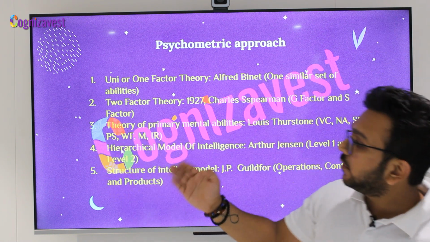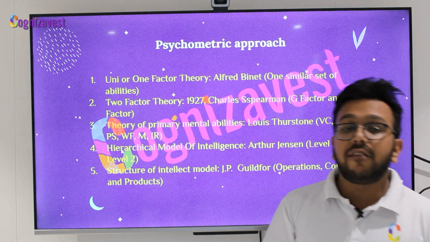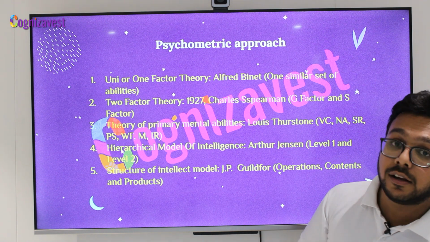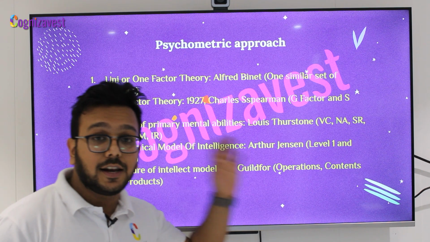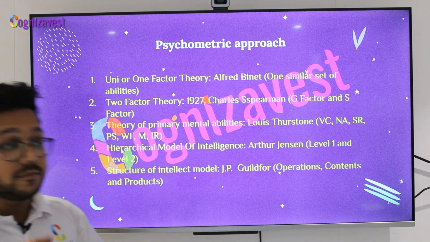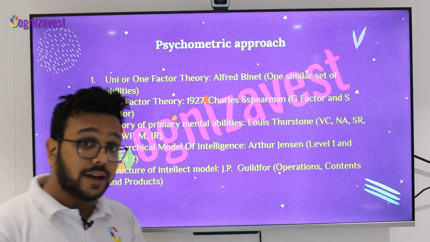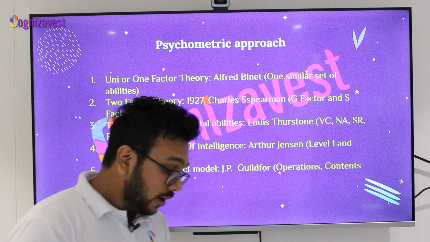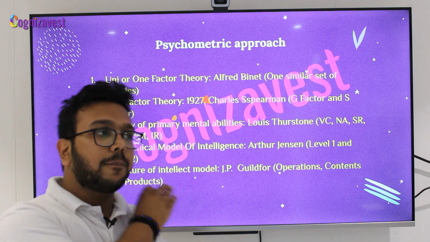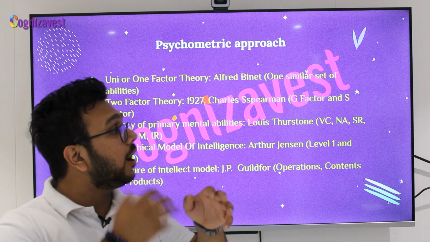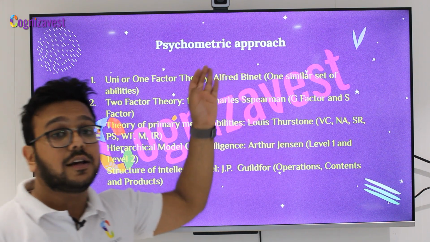Then we come to the next theory, which is the hierarchical model of intelligence, level 1 and level 2. Level 1 is associative learning. Everyone has seen Student of the Year, which has a song "Rata Maar". That is basically level 1. Level 1 is your rote learning, in which the output you get is more or less similar to the input. Say we have a psychology book; if you have memorized the whole book, then for any question you will only write exactly that. So your output is similar to your input, right? Which means level 1 is your associative learning.